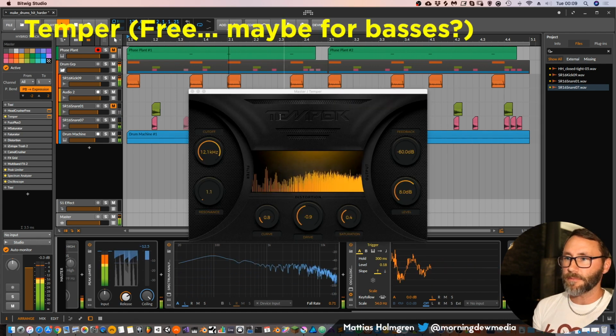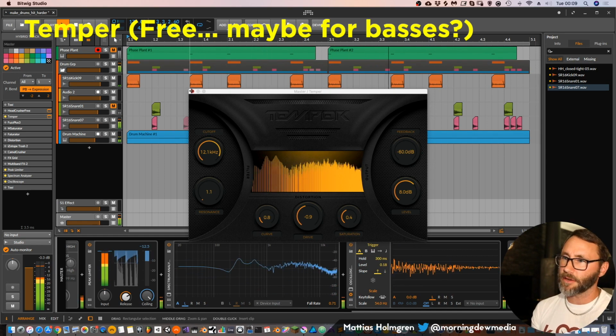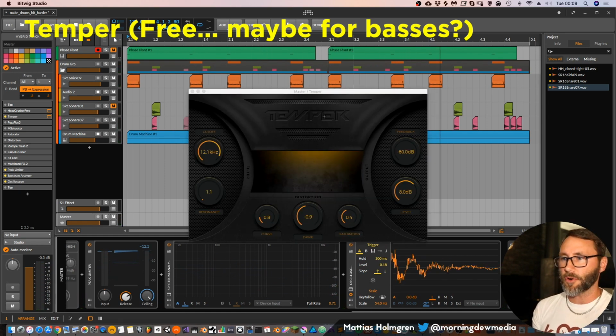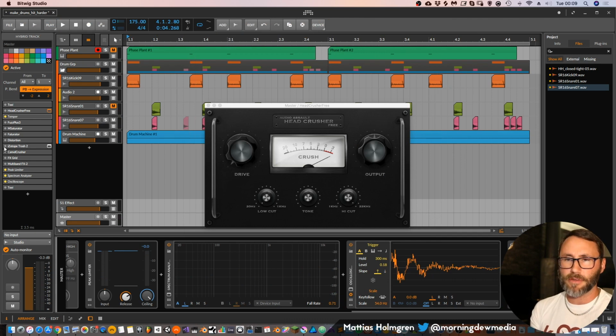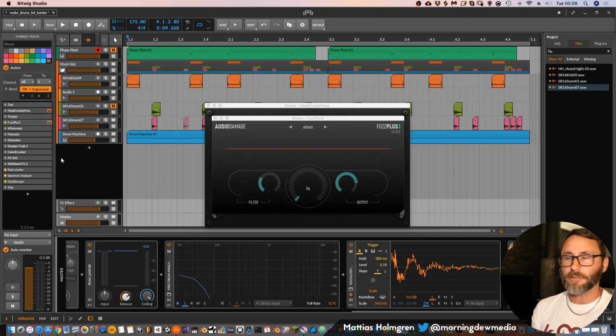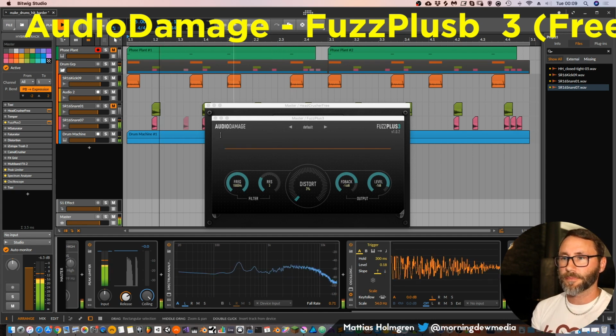Here's another overdrive. But yeah, I don't really like the sound of the Temper, but it can probably work on basses. But on drums, I think it's not a very good choice. Then we have the Fuzz Plus, also a free plugin.